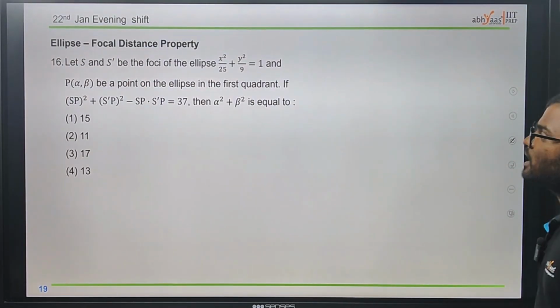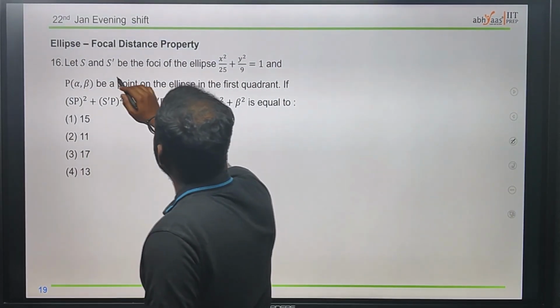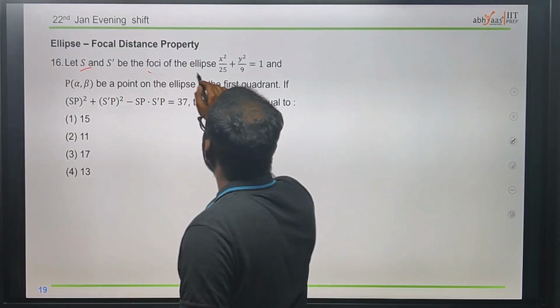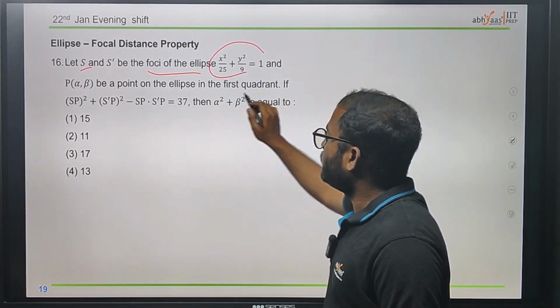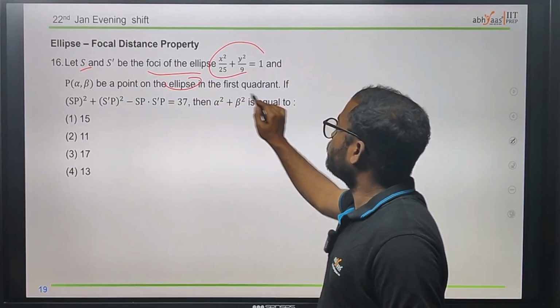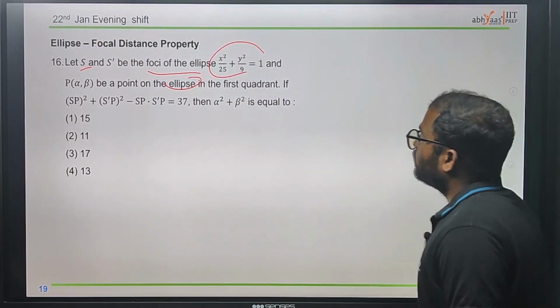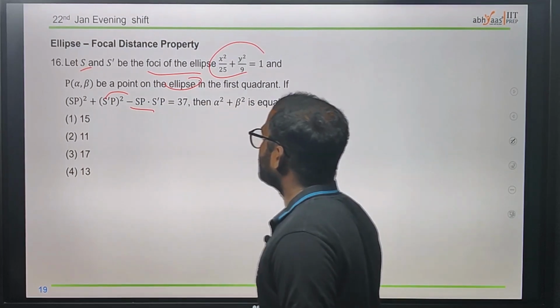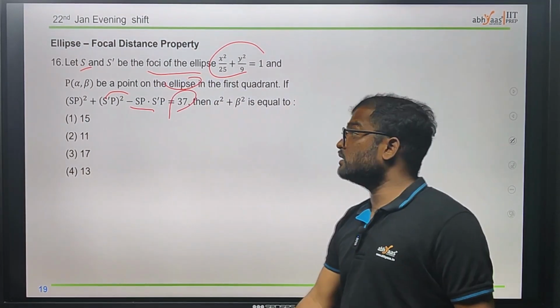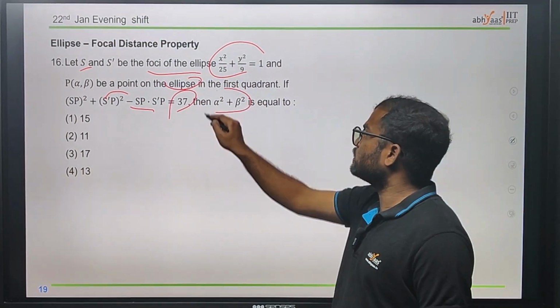Now come to the next question. We have an ellipse-based question, where S and S dash are the foci of the ellipse, and P is a point on the ellipse in the first quadrant. If SP square and S dash P square is equal, SP dot S dash P is equal to 36, then what is the value of alpha square and beta square?